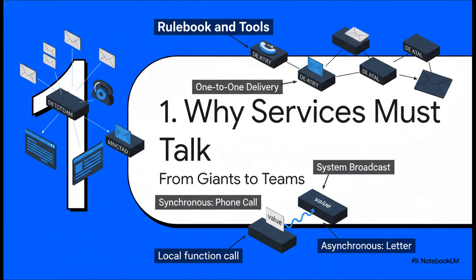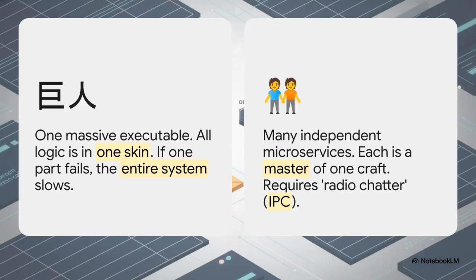First up, why do services even need to talk to each other? Well, it really comes down to a huge shift in how we think about and design software today, a shift that makes communication an absolute must-have. And this slide just nails the evolution, right? We used to build these monolithic giants, one huge, powerful piece of code. But they were fragile. If one little part failed, the whole system could grind to a halt.